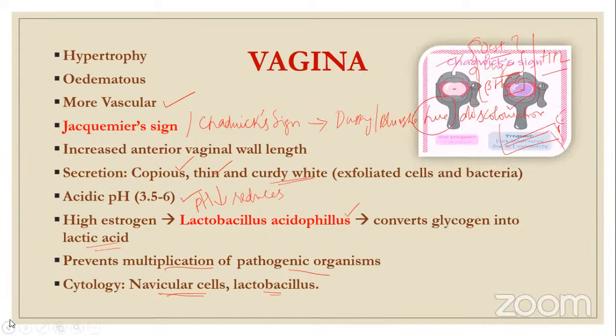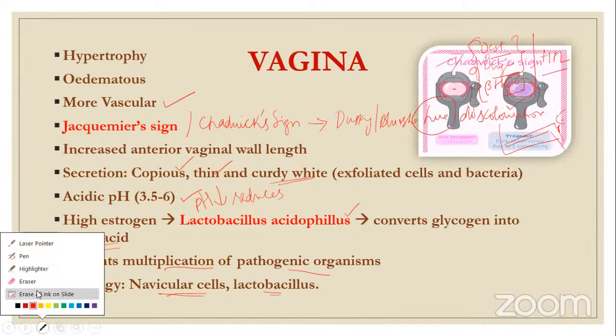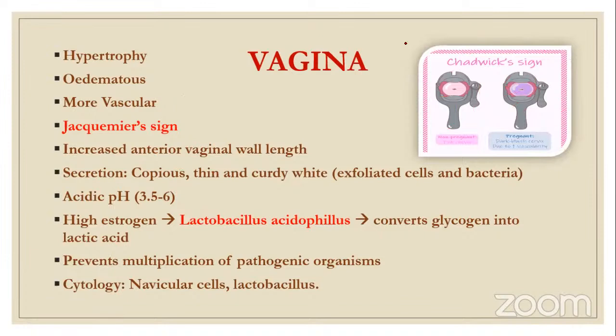So here you can appreciate the bluish discoloration of the vaginal vault. Whenever vagina is examined, the bluish discoloration is seen, and that is because of the increased vascularity, and it is also called Jacquemier's sign or Chadwick's sign.